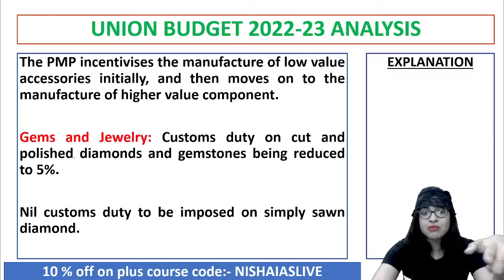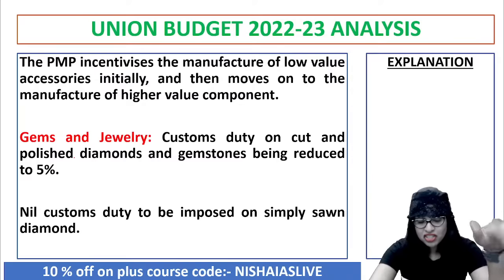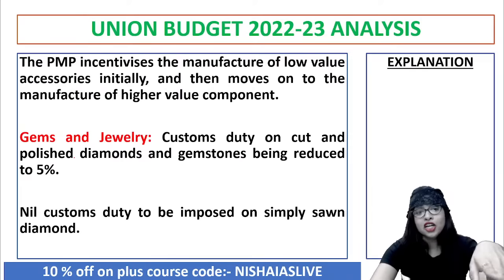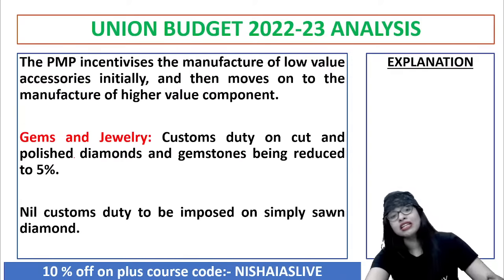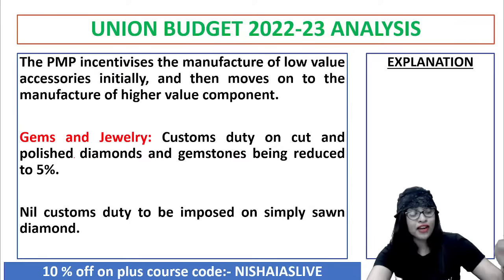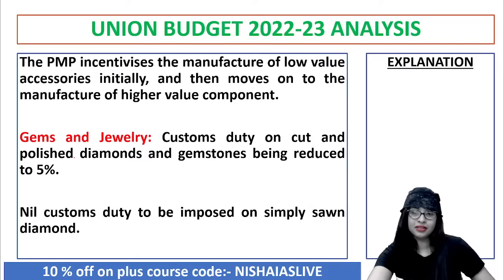Clear? You see, gems and jewelry, that is also costlier. But they say it is cheap. Sorry, gems and jewelry have become cheaper. Imitation jewelry has become costlier. If you see, there has been a customs duty cut on cut and polished diamonds to 5%. But what about imitations? That is increased. So what logic does it make?